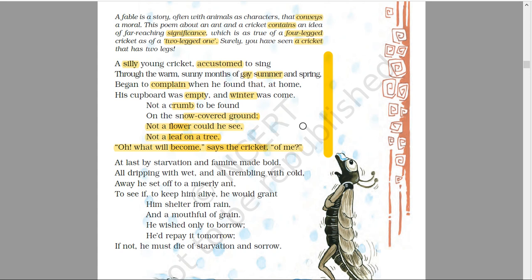He is also using literary devices, such as alliteration. What is alliteration? The repetition of consonant sounds, the sound s in sunny, summer, spring. So he is using this technique of alliteration here.